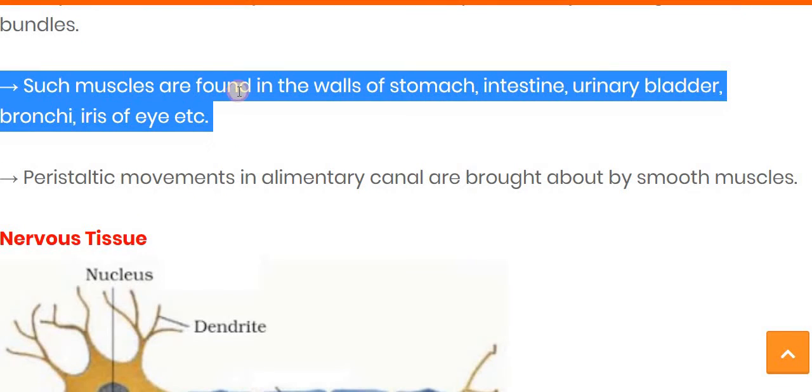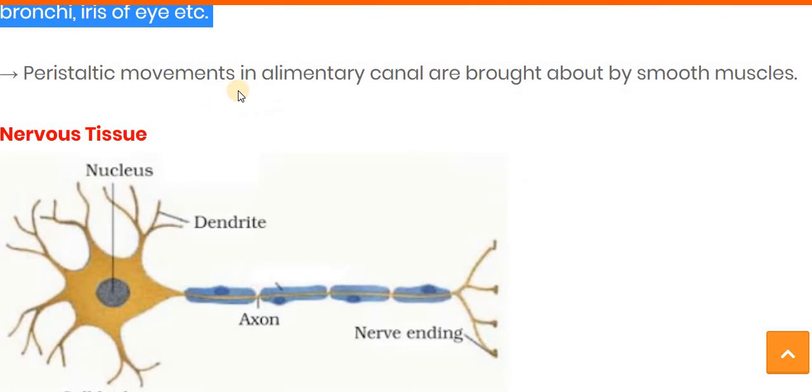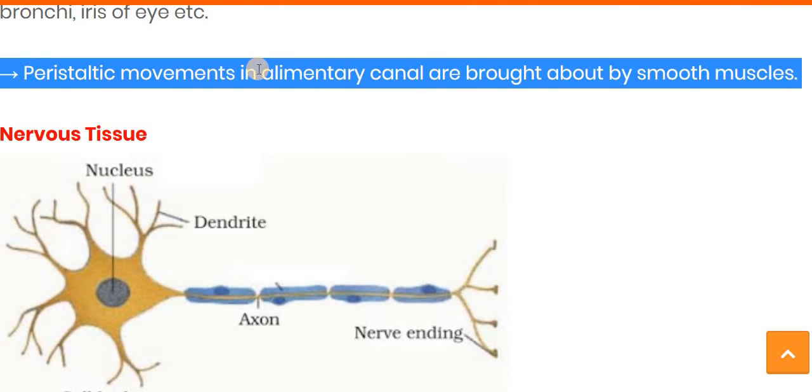Such muscles are found in the wall of the stomach, intestine, urinary bladder, bronchi, iris of the eyes, etc. Peristaltic movement means the rhythmic contraction and relaxation. This peristaltic movement in the alimentary canal is brought about by the smooth muscle.